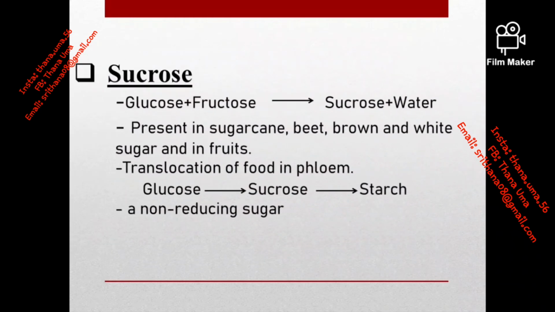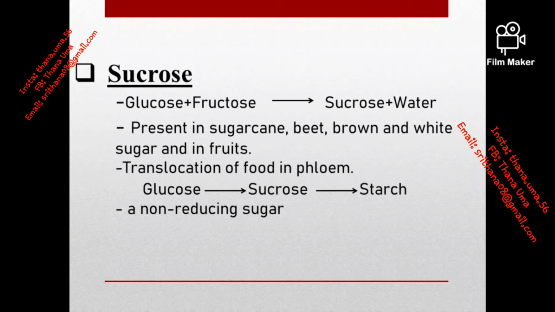Next, we are going to talk about sucrose. This is also a disaccharide formed by the bonding between two hexose sugars. They are glucose and fructose. Here also, sucrose is formed, releasing a water molecule. Moreover, this sucrose is present in sugarcane, beet, brown and white sugar, and in fruits.